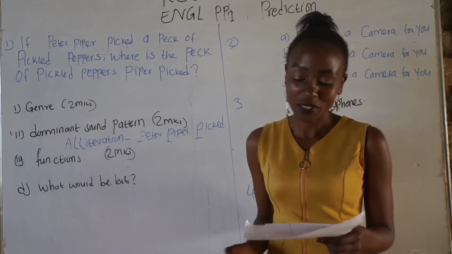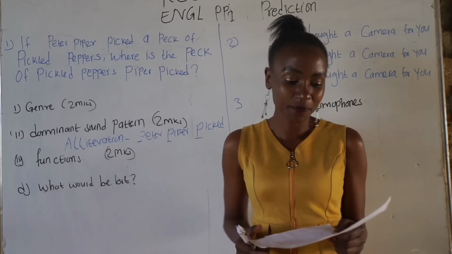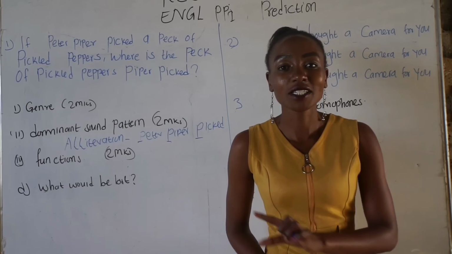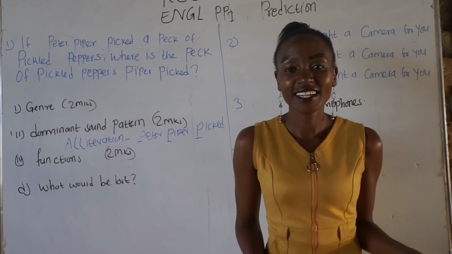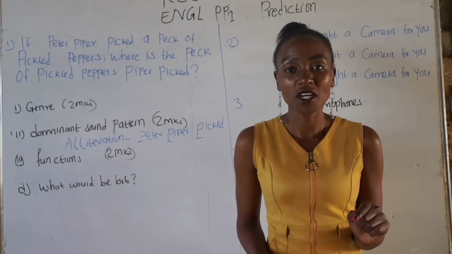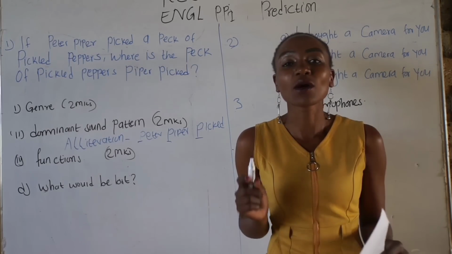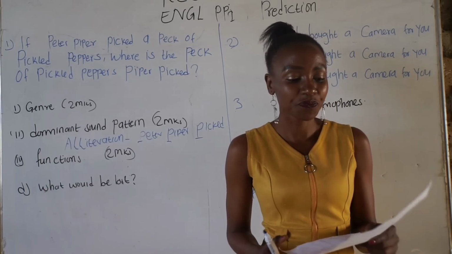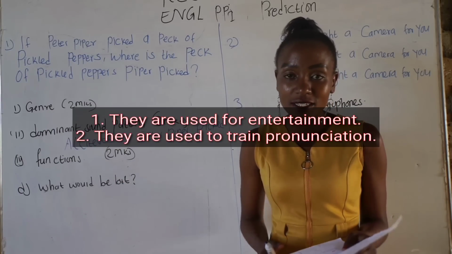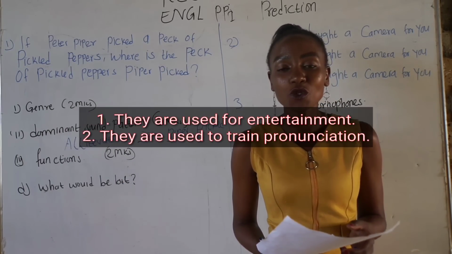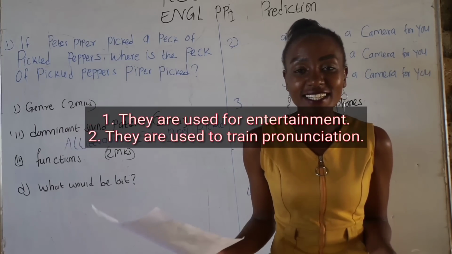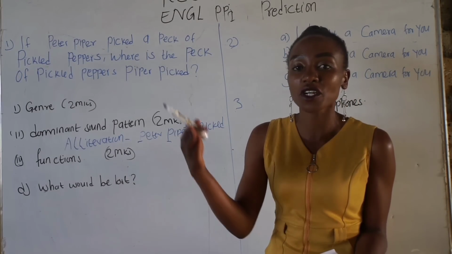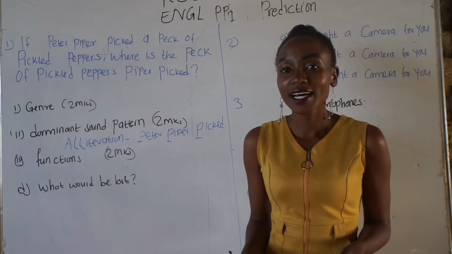And part 3 of the same: state 2 functions of the above genre. What are the functions of tongue twisters? Before we answer that question, you're not just going to give a one-word answer. You're supposed to give it as a statement. The first function, they are used for entertainment. Number 2, used to train speech, to train pronunciation. Those are the 2 functions of the tongue twisters. But we have more than that. You can check them in your books.